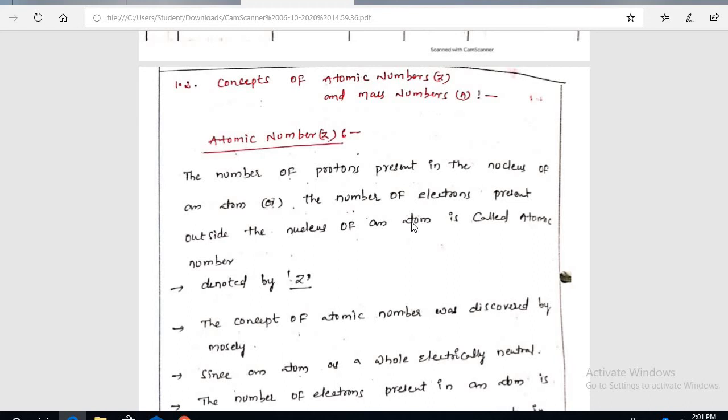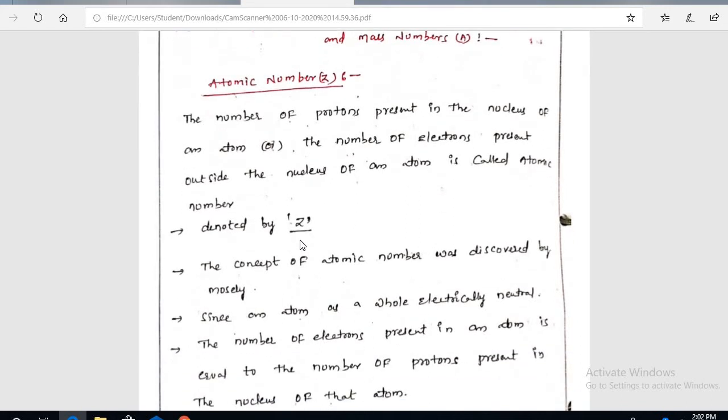Protons are present in the nucleus, electrons are outside of the nucleus. Once again, the number of protons present in the nucleus of an atom, or the number of electrons present outside of the nucleus of an atom, is called atomic number.